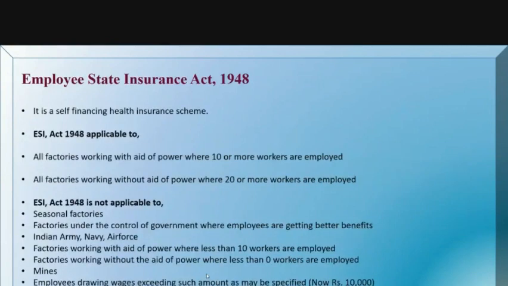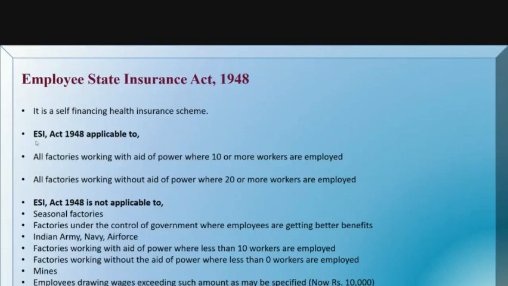The Employee State Insurance Act is a self-financing health insurance scheme. It is applicable to all factories working with the aid of power where 10 or more workers are employed, as well as all factories working without the aid of power where 20 or more workers are employed. So here, all the factory establishments are covered.